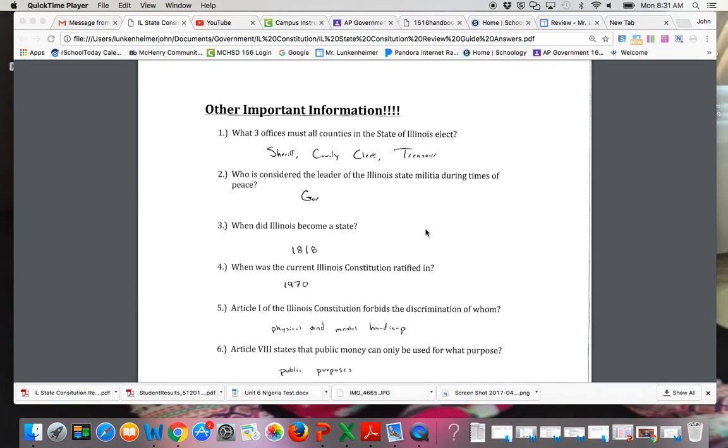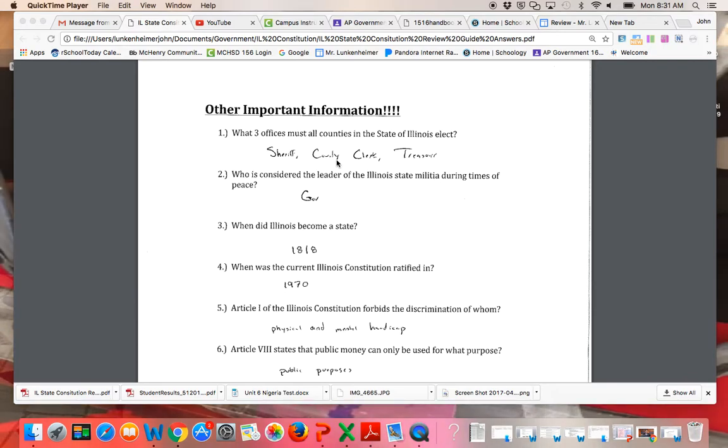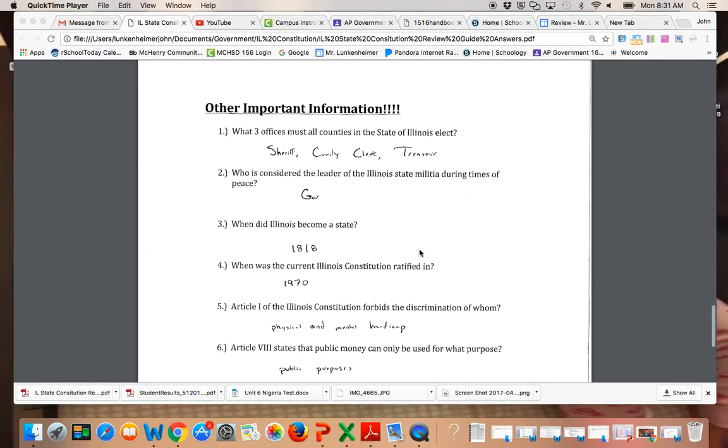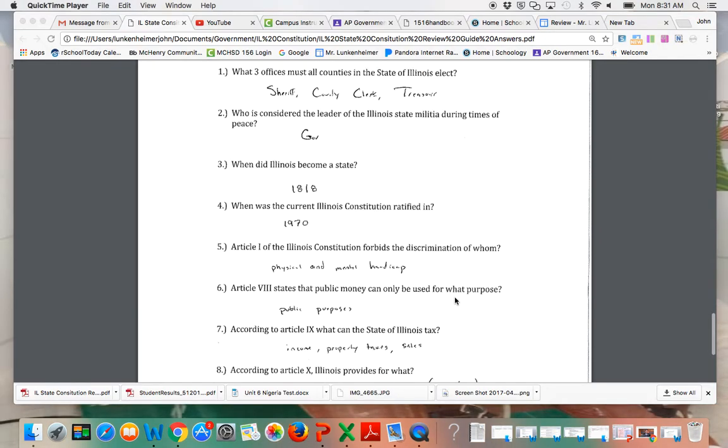Other information here: the 3 offices that each county must have are a sheriff's office, county clerk, and a treasurer. The leader of the state militia is the governor. The state was founded in 1818. The newest constitution was ratified in 1970.